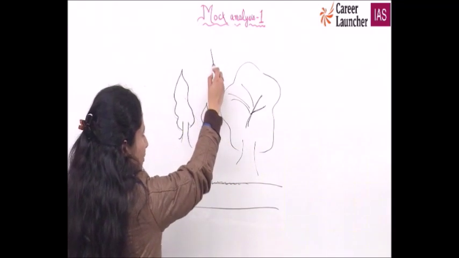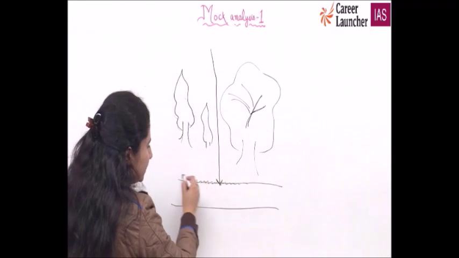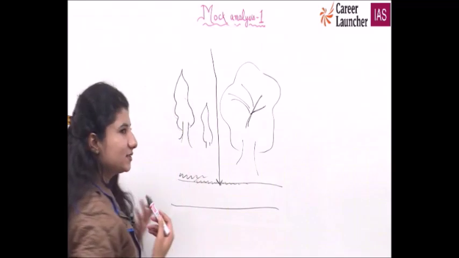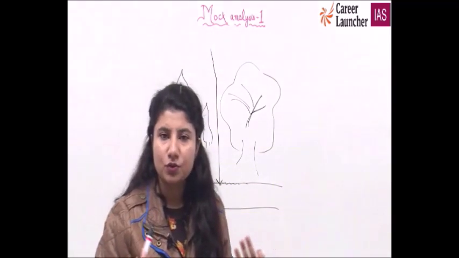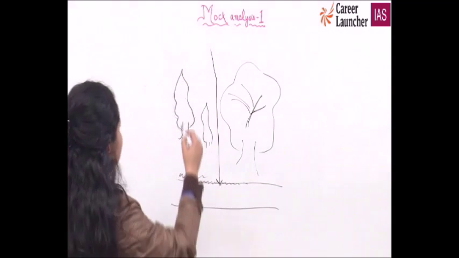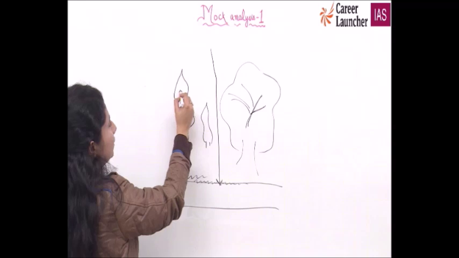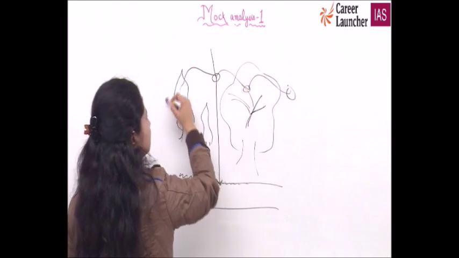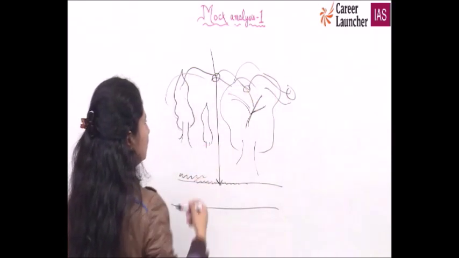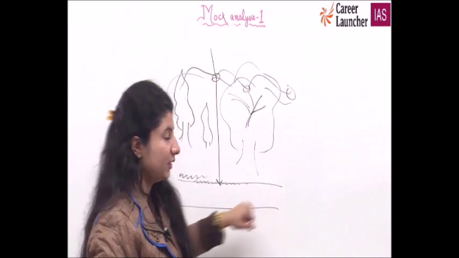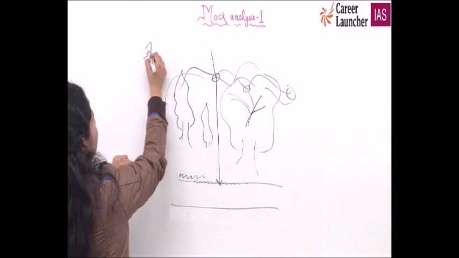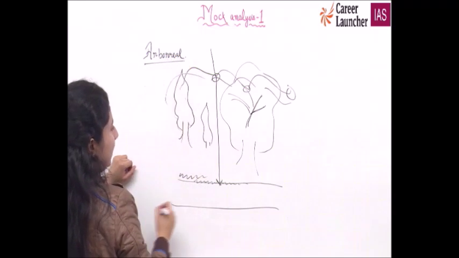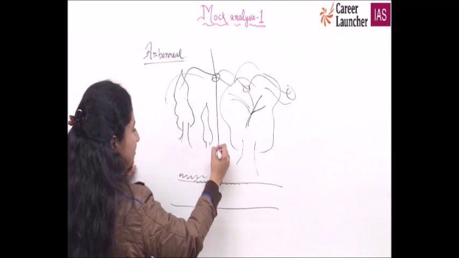Because there is no penetration of direct sunlight to the ground, there is also the formation of algae. The ground floor is not clear. So nature has given everyone the ability to adapt according to the situation where they live. Therefore, arboreal adaptation would refer to moving, jumping from one place to another. This is the mode of transporting yourself from one place to another, not walking on the ground. This is known as arboreal adaptation. And there is also the growth of epiphytes.